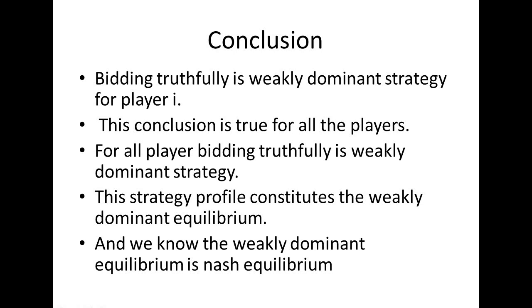So what is the conclusion here? Bidding truthfully is a weakly dominant strategy for player I, and this is the conclusion for all the players. So bidding truthfully is a weakly dominant strategy for each and every player, and this strategy profile constitutes the weakly dominant equilibrium, and we know that weakly dominant equilibrium is also a Nash equilibrium. So this is the Nash equilibrium of this game.